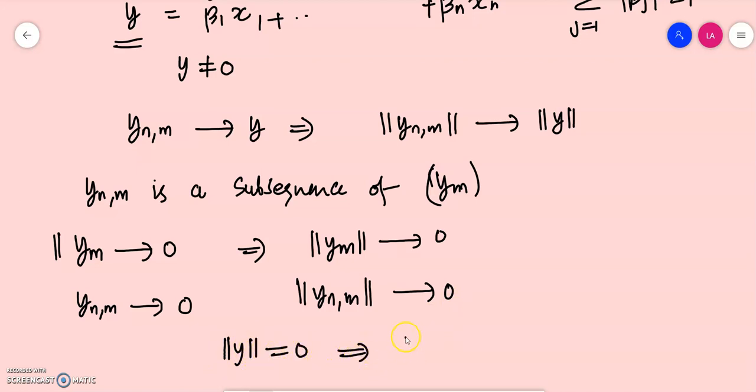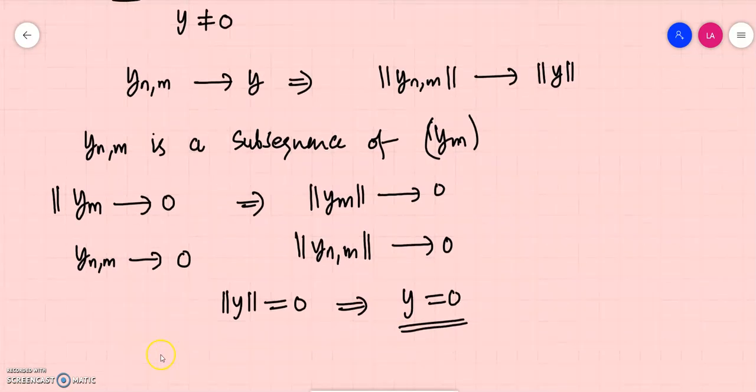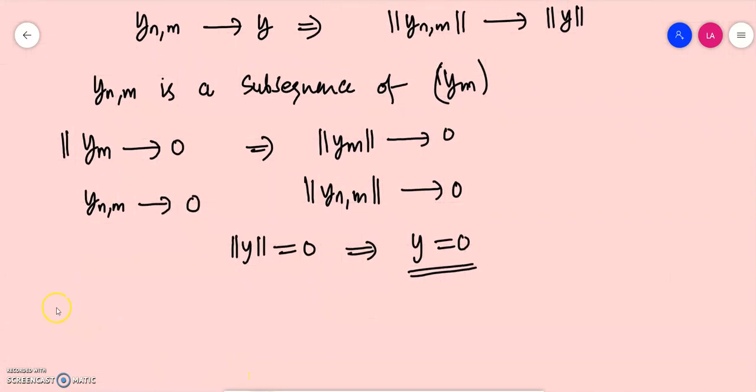Norm y equal to 0 implies y is equal to 0 by the definition of norm. But we have already established that y cannot be equal to 0. So our assumption must be wrong.